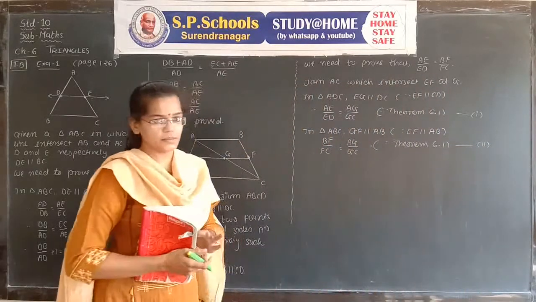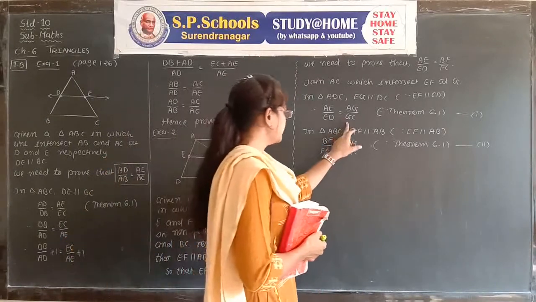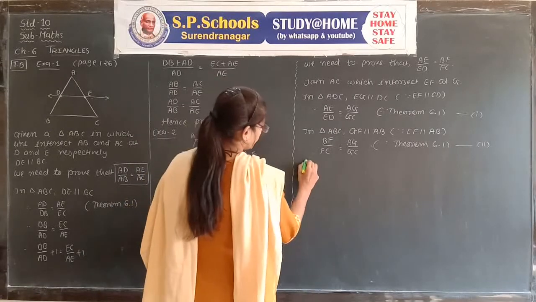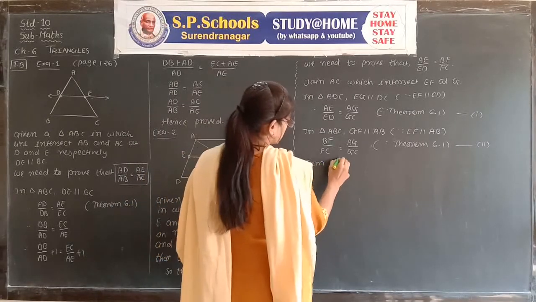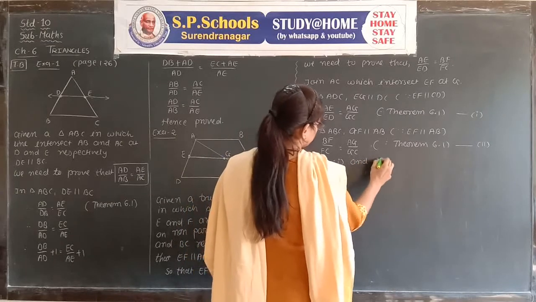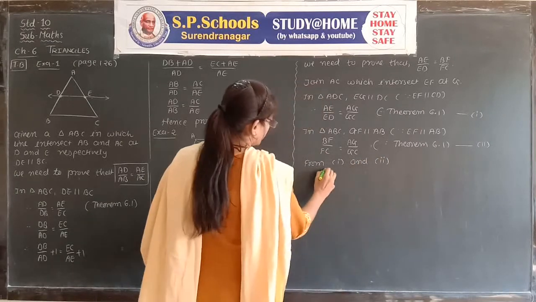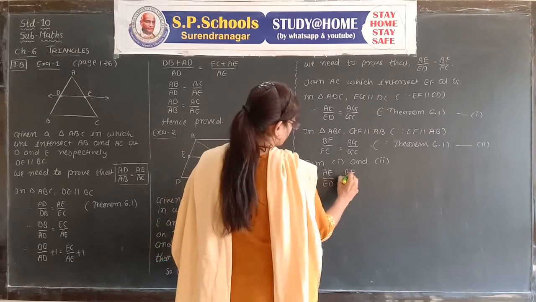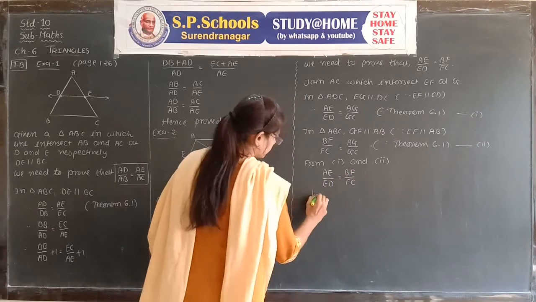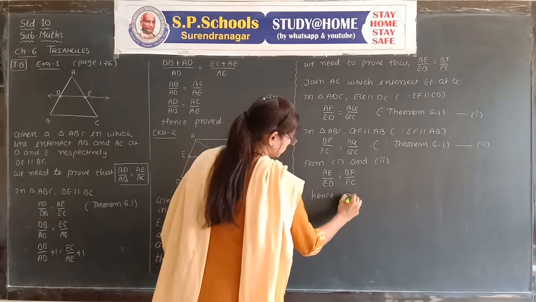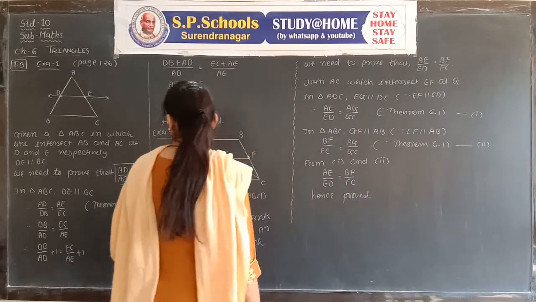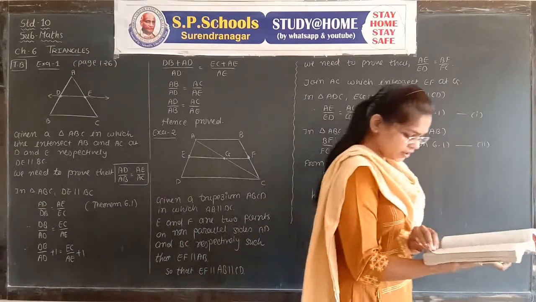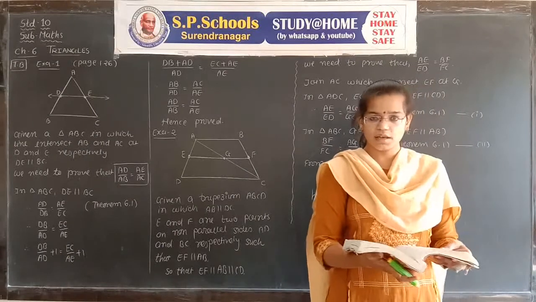Now see result number 1 and result number 2. The right hand sides are equal, so the left hand sides are also equal. From 1 and 2, AE upon ED is equal to BF upon FC. Hence proved. Here example number 1 and example number 2 are completed. Whenever we meet in the next session, we will discuss example number 3.